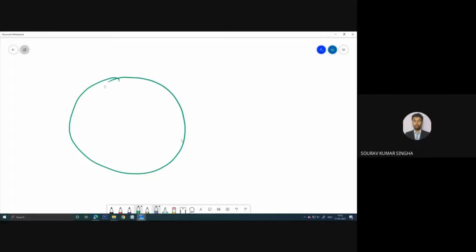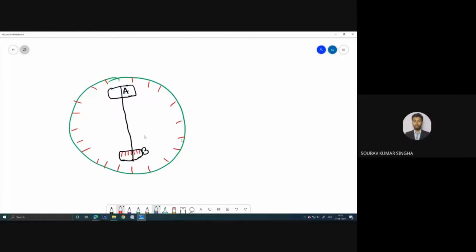This is the circle, and I have told you the vernier, right? So here we have vernier A and here we have vernier B. What is vernier A and vernier B? Actually there is a small opening provided over here like this, and here we have some readings in the vernier scale, and here we have the main scale reading.